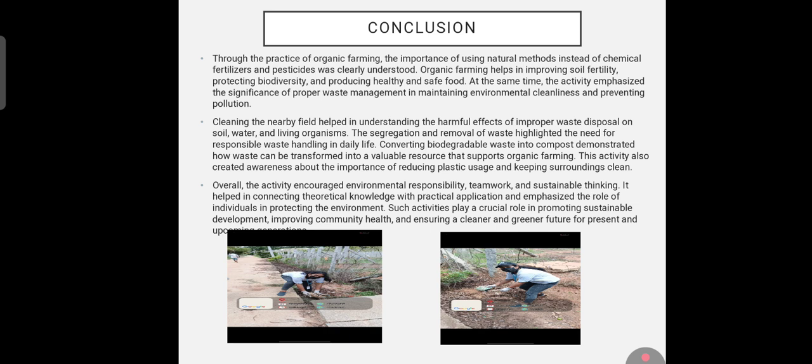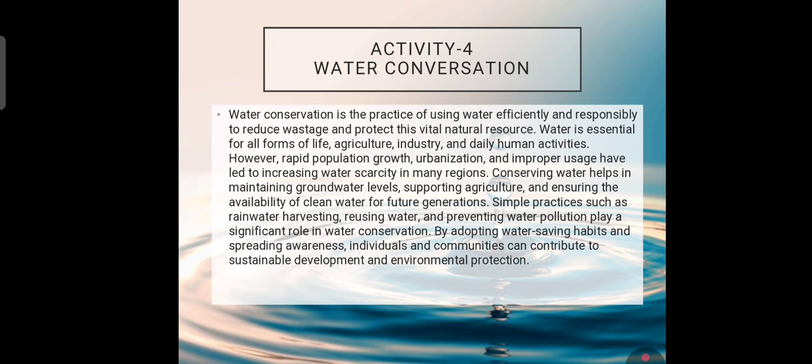Segregation and removal of waste highlighted the importance of responsibility in waste handling in daily life. Converting biodegradable waste into compost demonstrated how waste can be transformed into valuable resources that support organic farming. This activity also created awareness about the importance of reducing plastic usage and keeping surroundings clean. Overall, the activity encouraged environmental responsibility, teamwork, and a better future. Next activity, water conservation.